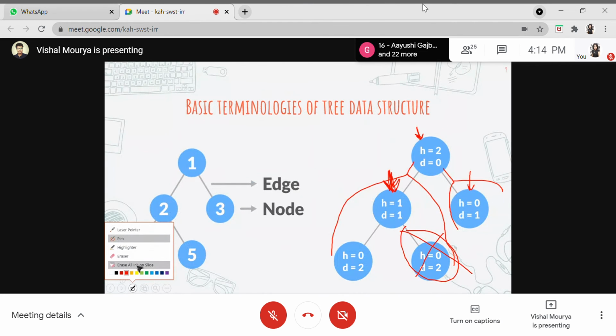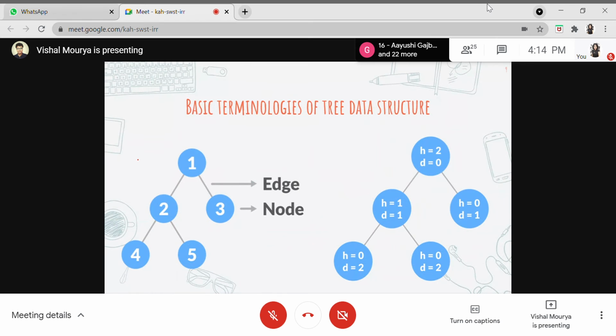It's quite interesting, the diameter of the tree. So let's see this tree, the left one right here. This is the tree which we will be working with. The diameter for this particular tree is the longest path which we can get between the nodes. So what I mean by that is, if I consider these two nodes, this node and this node, the way we calculate path is we count just the number of edges, as simple as that.